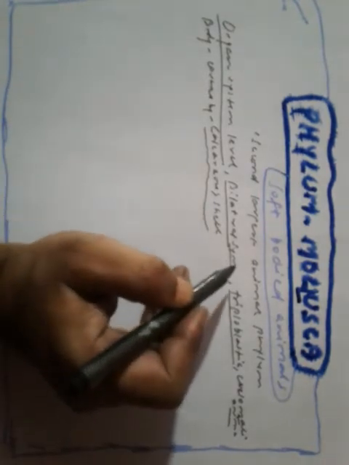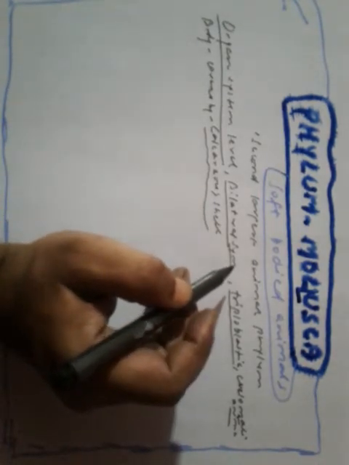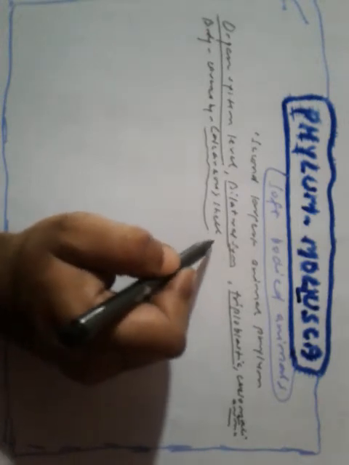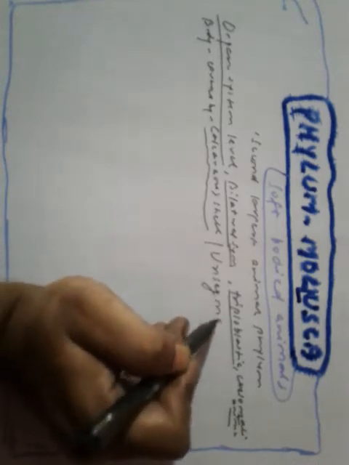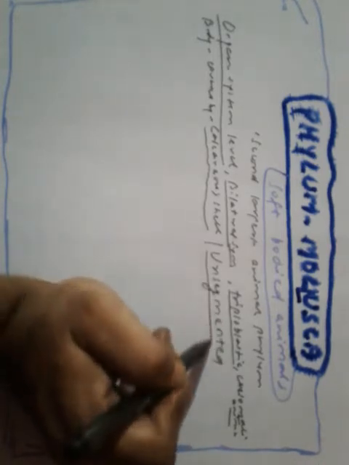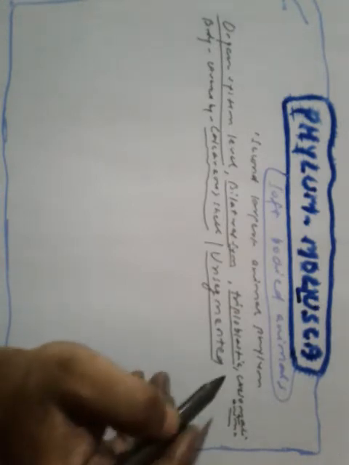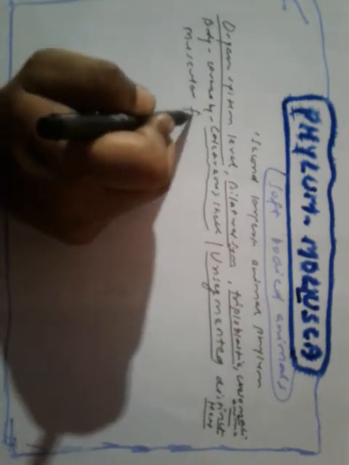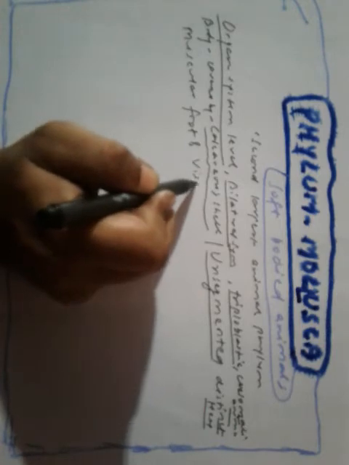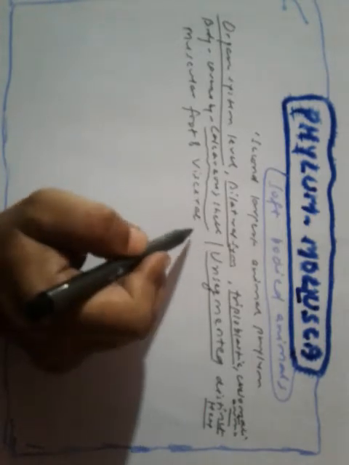So their body is covered by calcareous shell and they are unsegmented. They are not segmented, they are unsegmented, and they have a distinct head, muscular foot and visceral hump.